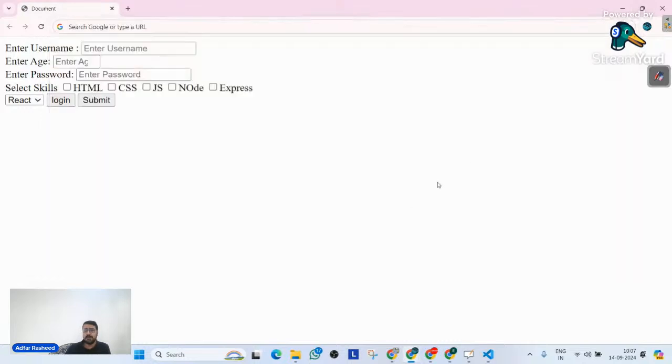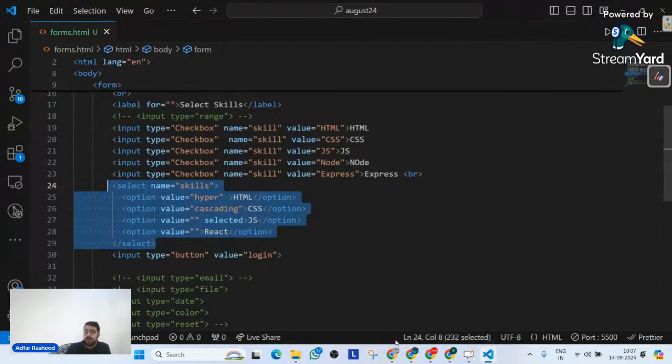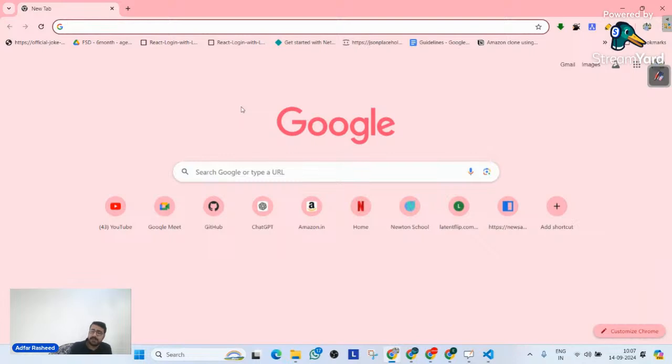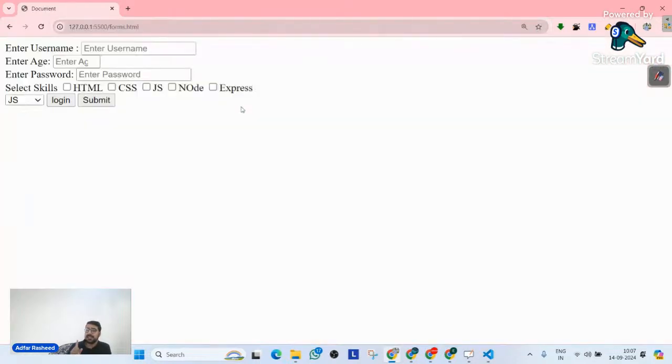When we talk about our web application, one very important point is that the select tag will give us a drop down, but we only have the option to select one of the options that are available. I cannot type my own value over here. But guys, let's be honest. When you go on the internet, do you see web applications where there is a drop down with options you can select from, but you also can type your own option as well?